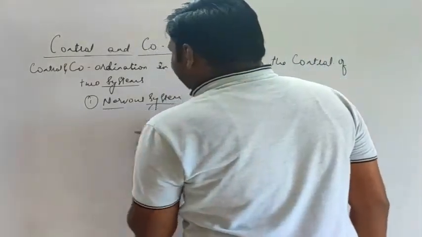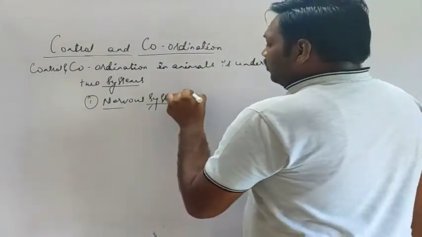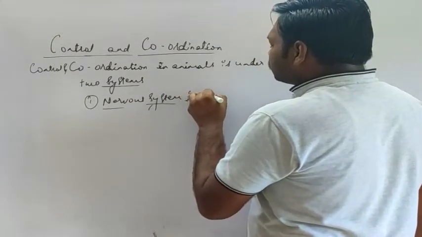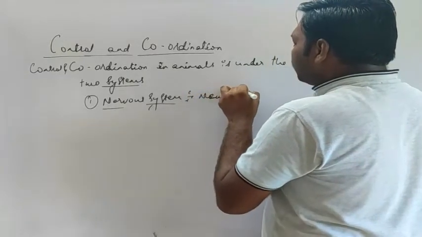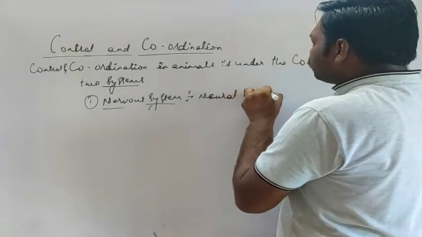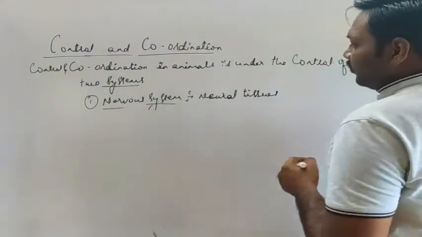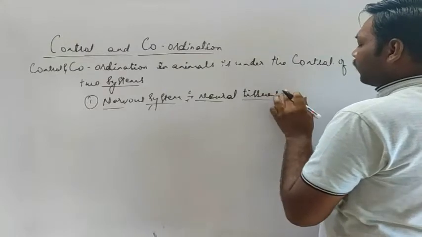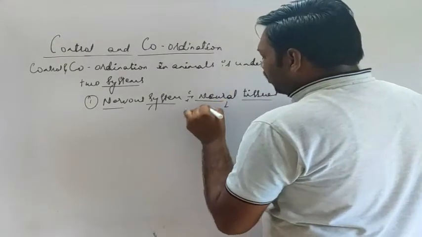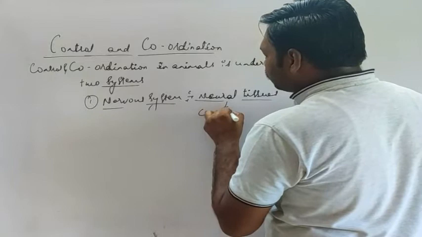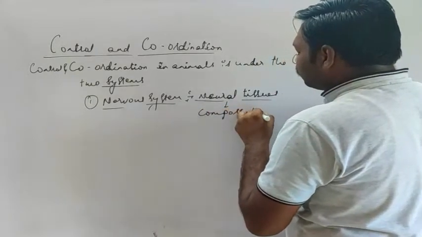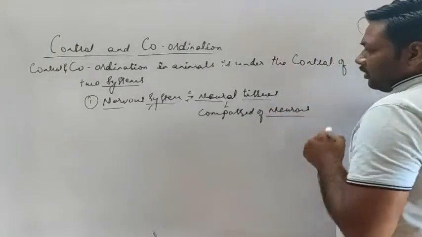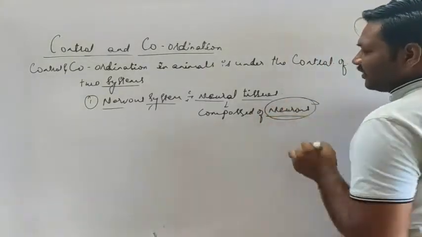So what does the nervous system include? The nervous system includes neural tissues. Neural tissue means it is composed of neurons. So how do we define a neuron?